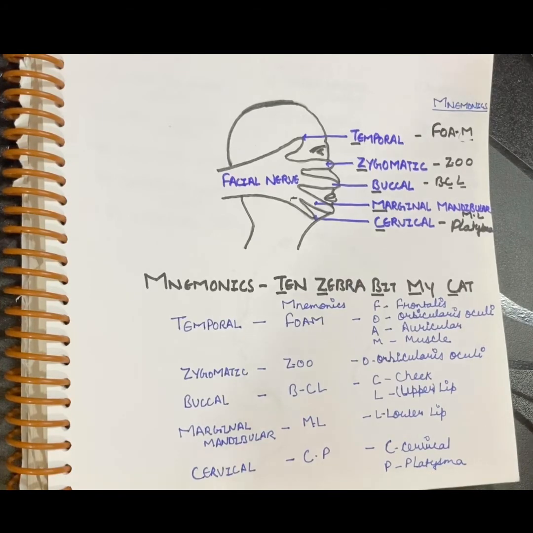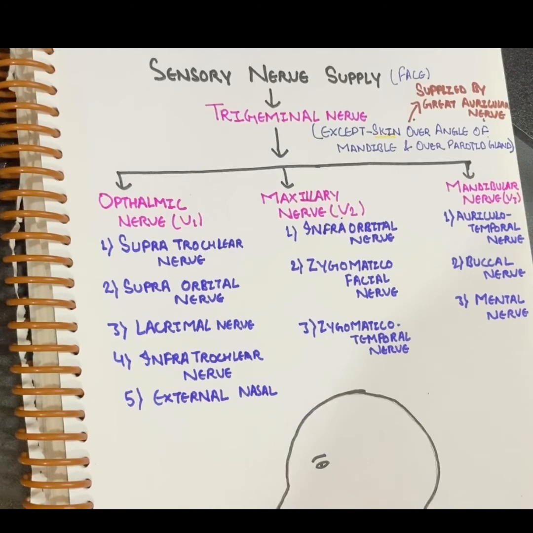Now we will read about the sensory supply of the face. Sensory nerve supply of the face is through your trigeminal nerve, which is cranial nerve 5. All the areas are supplied by the trigeminal nerve except the skin over the angle of mandible and over the parotid gland. These areas are supplied by your great auricular nerve. You have to remember this, as it may be asked as an MCQ question.